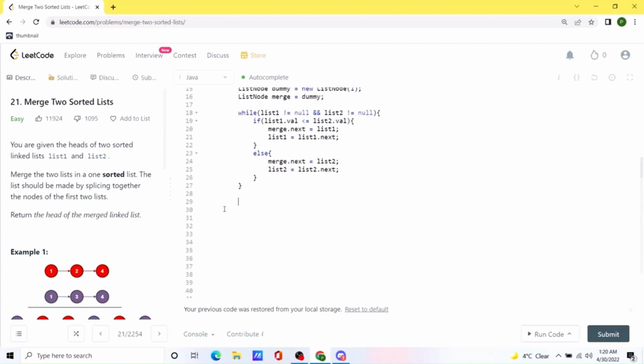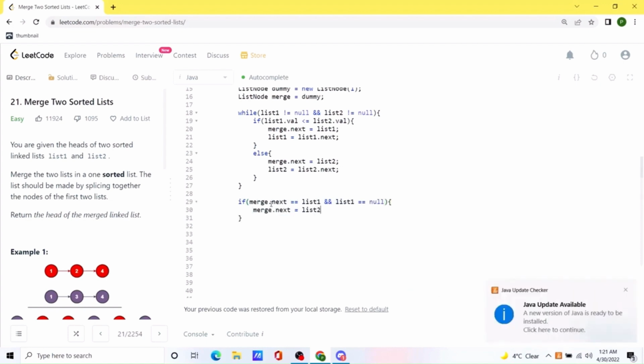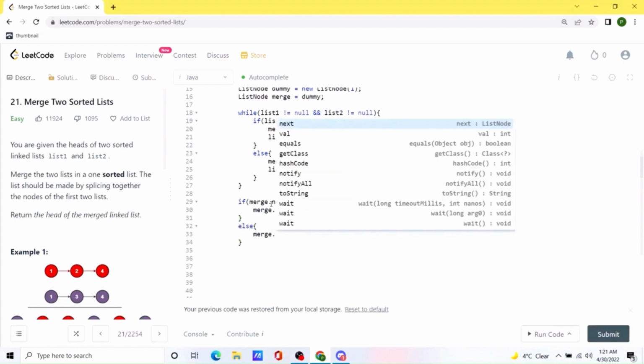And after we break out from the loop, we will actually have to see which list still has values remaining, because remember, at any point we encounter null in either list 1 or list 2, we break out of the loop, which means that there could be still more elements that need to be appended to this merge list, and that should be taken from whatever list is still not empty. So we will just put a condition: if list 1 is equal to null, we know that we will have to append the value of list 2. And if that is not the case, which means that list 2 is empty and list 1 still has elements, we will add list 1 to our merge list.